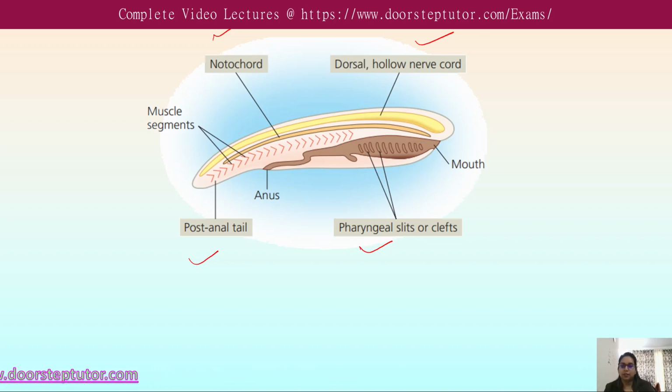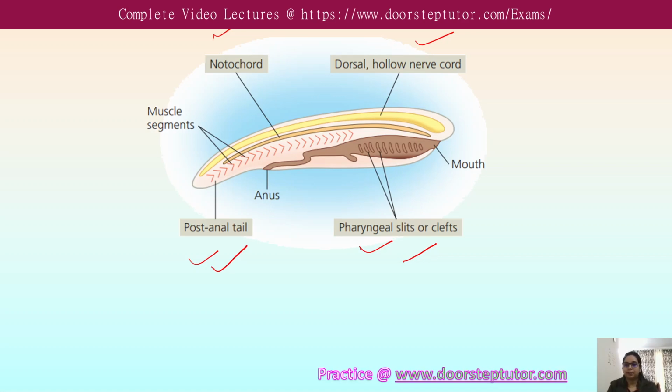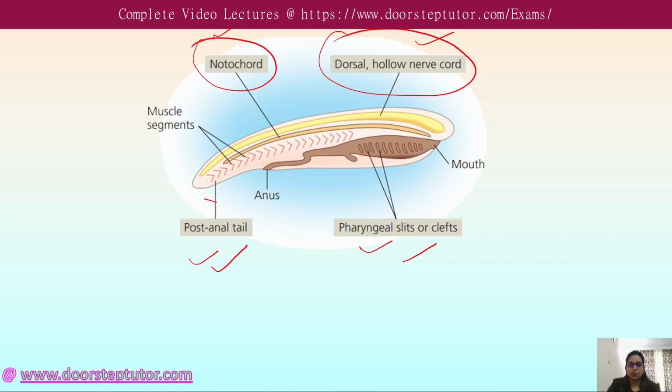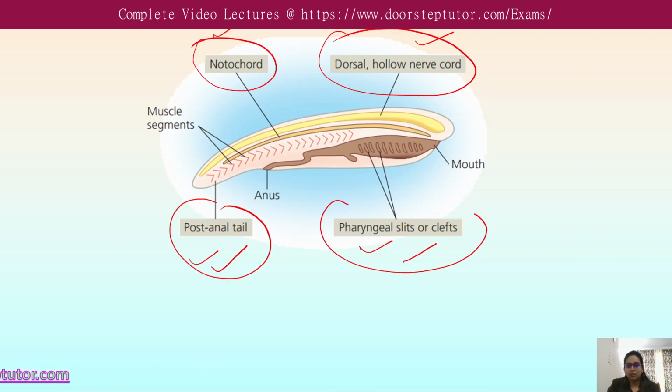So this figure mainly illustrates the four key characters of the chordates: the notochord, the dorsal hollow nerve cord, the pharyngeal gill slits or clefts, and the post-anal tail. So let's discuss one by one the different features of all these four characteristics.